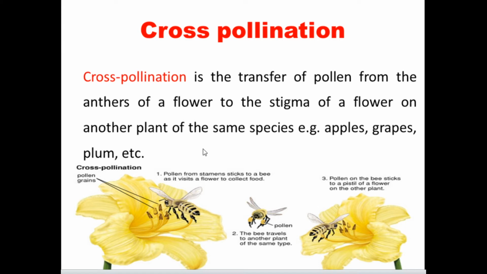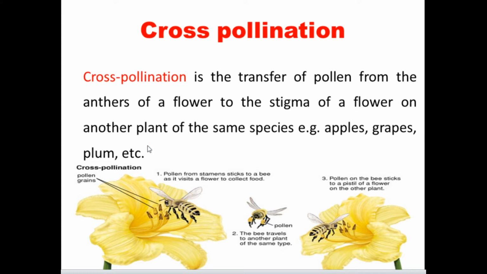For example, if you take a mango tree, the mango pollen grains have to reach another mango tree, not a different species like banana or jackfruit. The same species is very important.